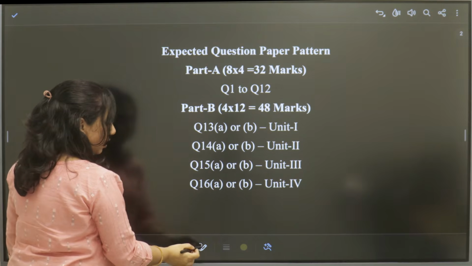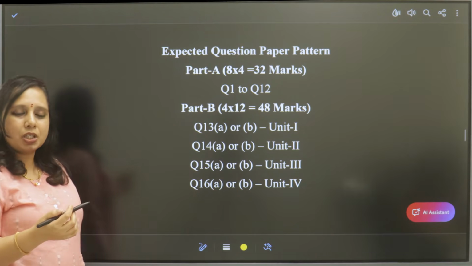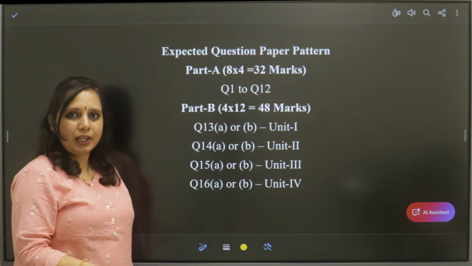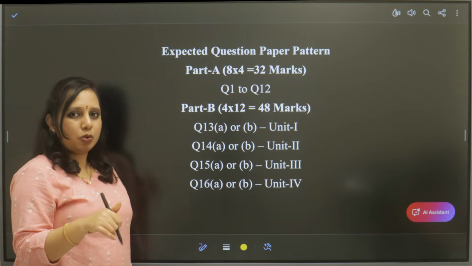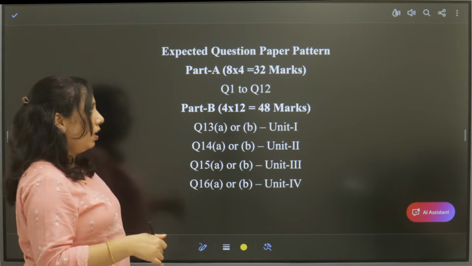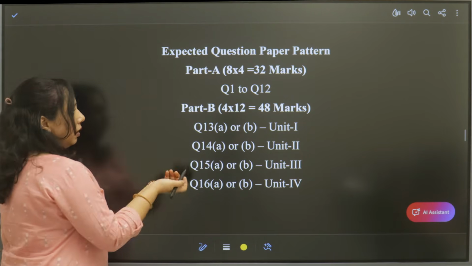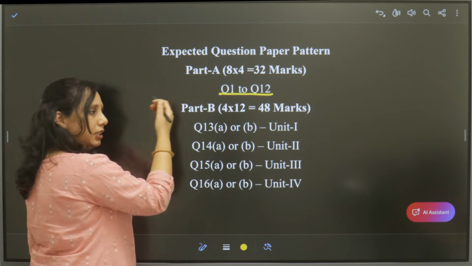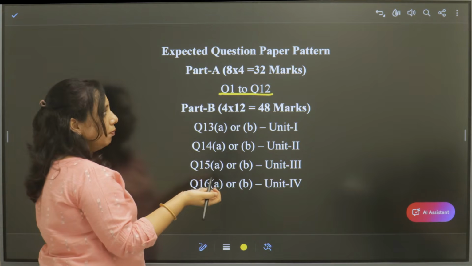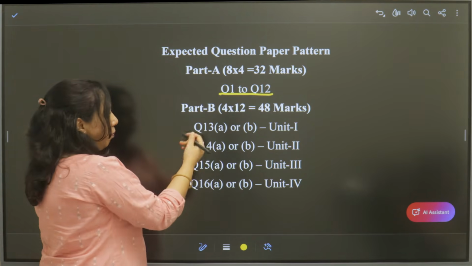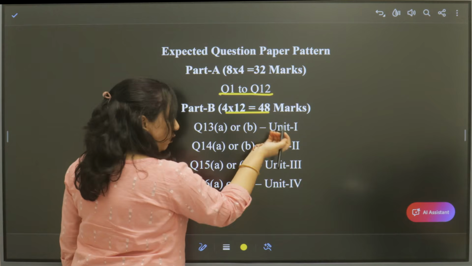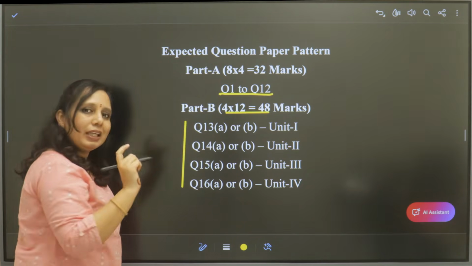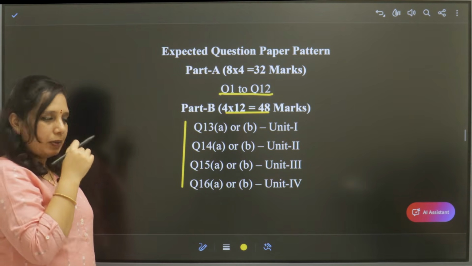We already know that the syllabus has been changed for you. Previously it was different. Now it is the new regulation, changed in 2025. Generally the pattern will be like this: questions 1 to 12 belong to Part A, and in Part B, 4 questions of 12 marks, 48 marks in total. Each question belongs to each unit in the syllabus.